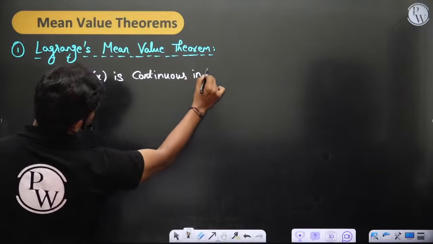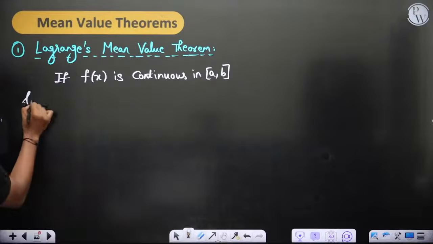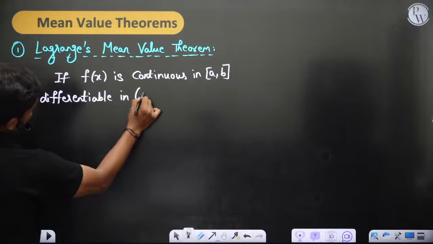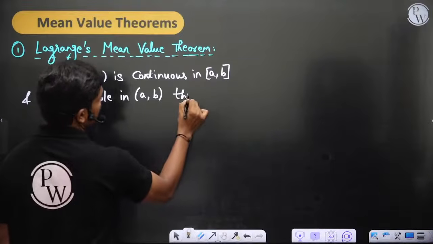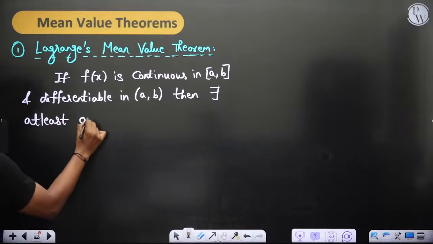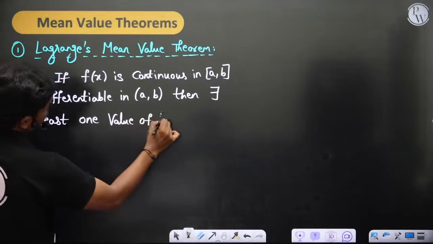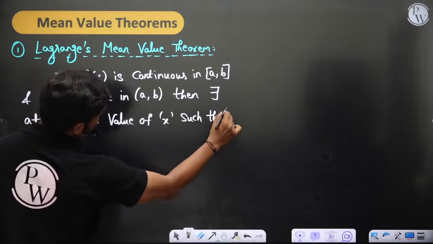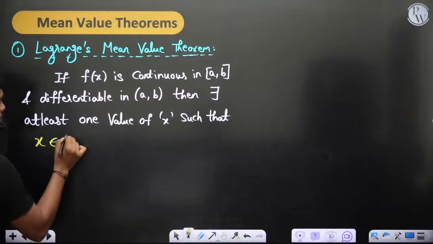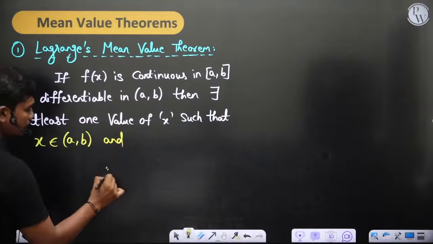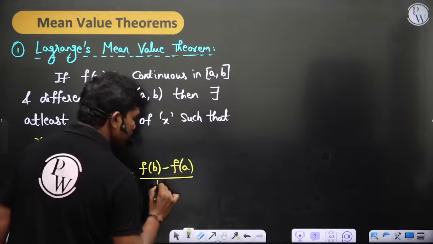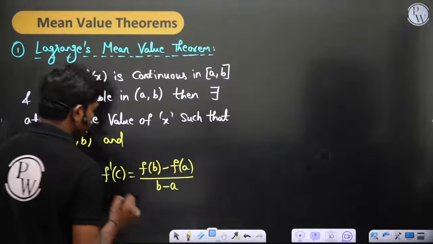If f of x is continuous in the closed interval a comma b, and differentiable in the open interval a comma b, then there exists at least one value c such that c belongs to the open interval a comma b, and f dash of c is equal to f of b minus f of a divided by b minus a. So f dash of c is given by this.